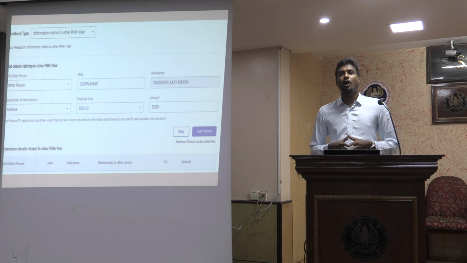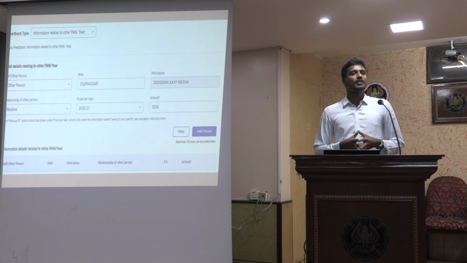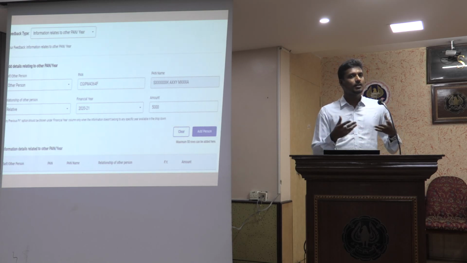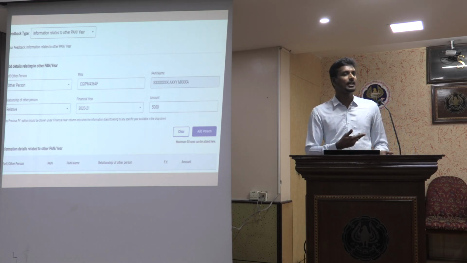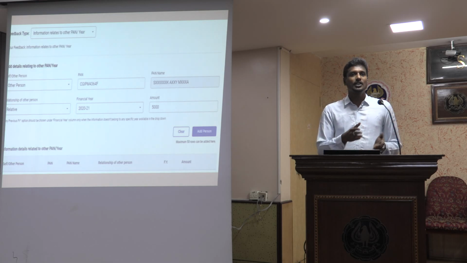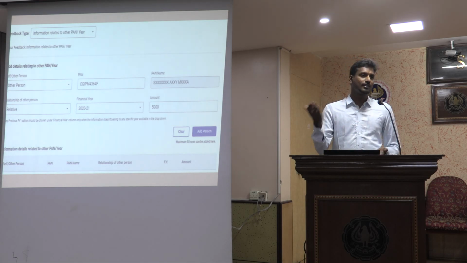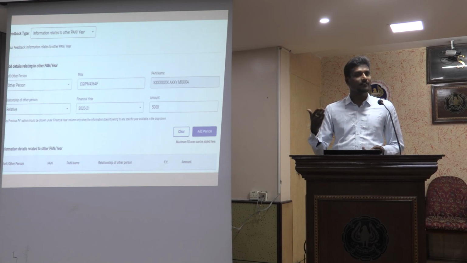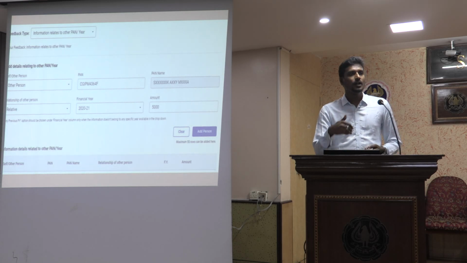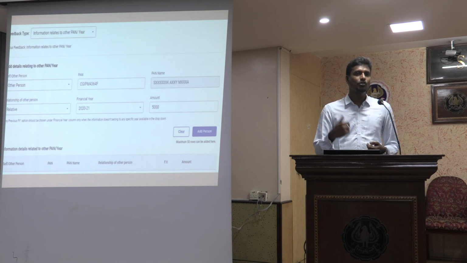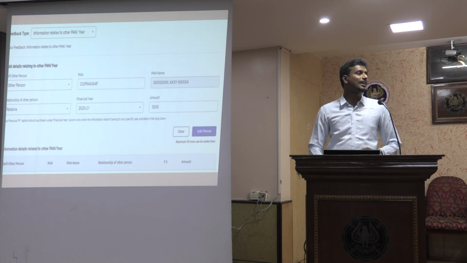Usually this happens when a property is purchased for the partnership firm in the name of the partner. A partnership firm cannot purchase the property, so it will be purchased in the name of the partner, and the TDS credit could have come in the name of the partner. But in substance, the transaction is to be recorded in the partnership firm. So there I can use this feature to submit the feedback to state that it is not mine, it pertains to the firm, and I can give the firm's PAN so that this information will get translated into the partnership firm's information.